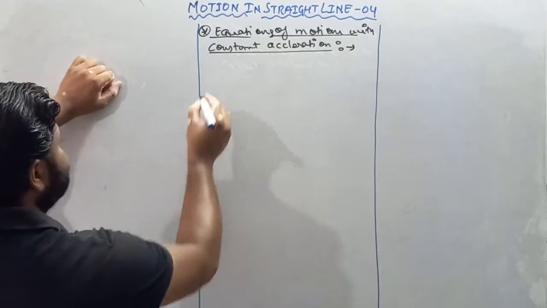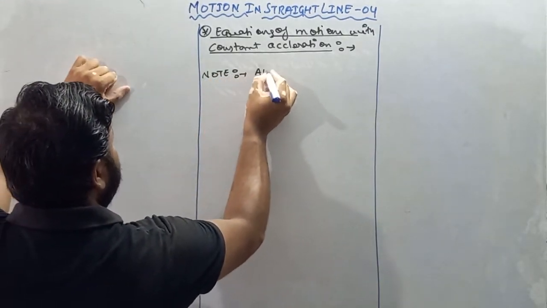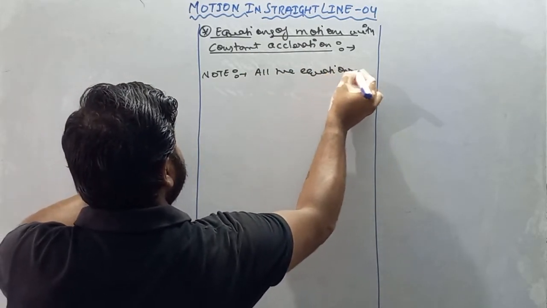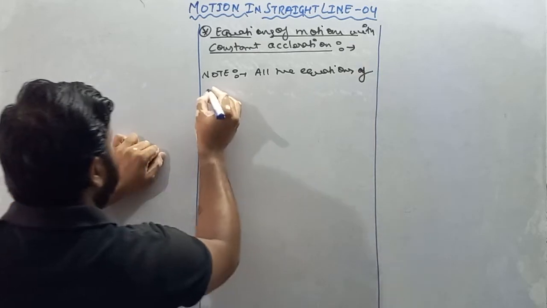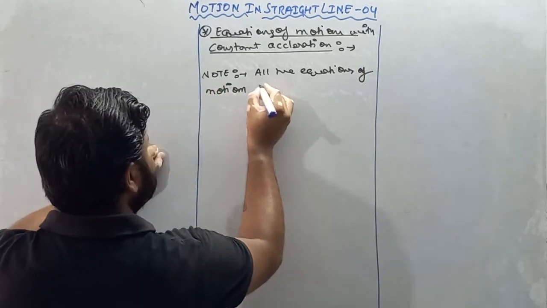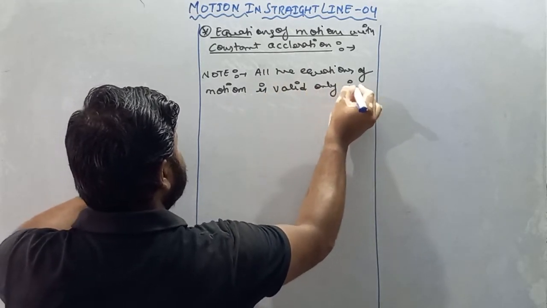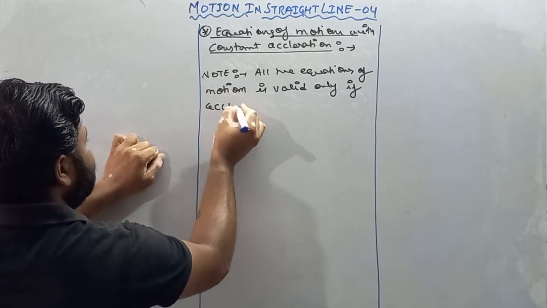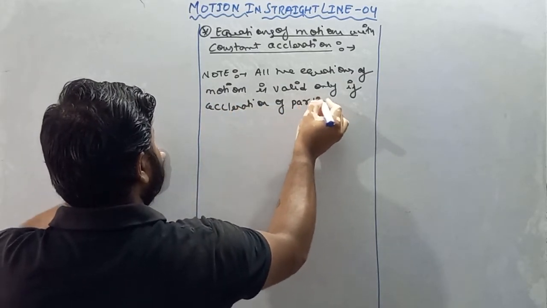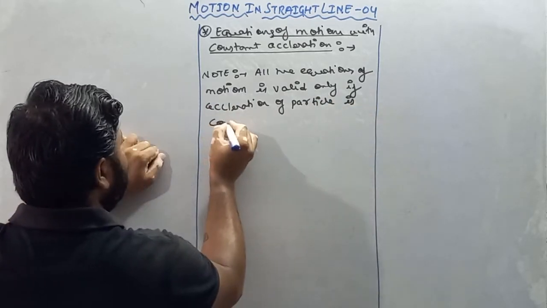So I'll write in form of note that all the equations of motion is valid only if acceleration of particle is constant.